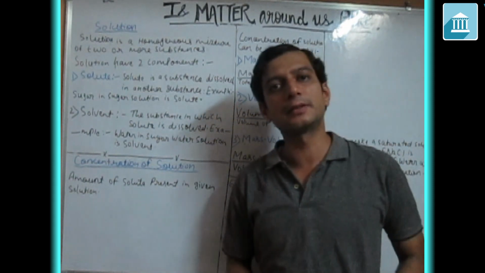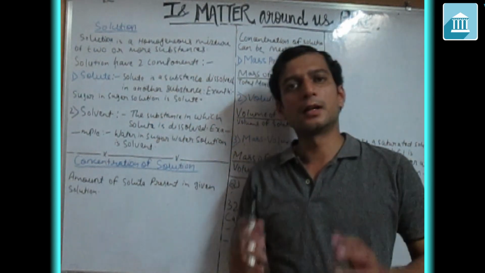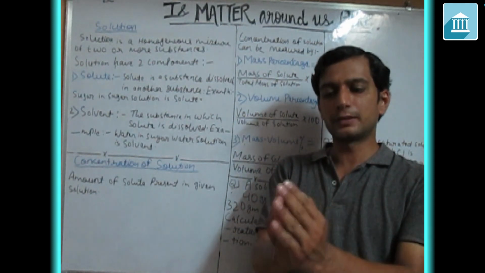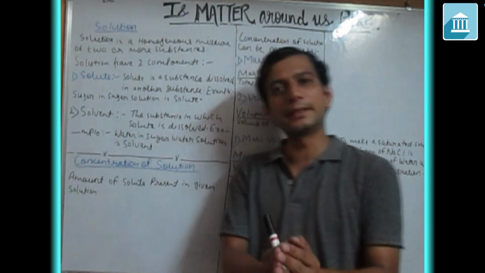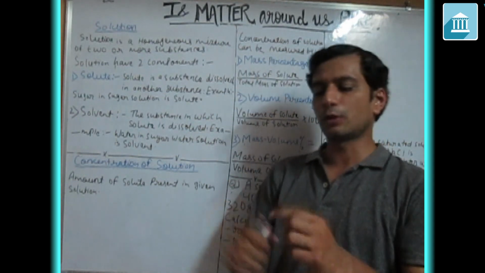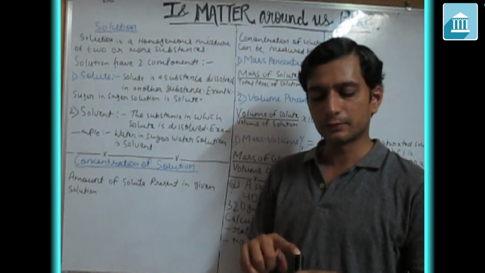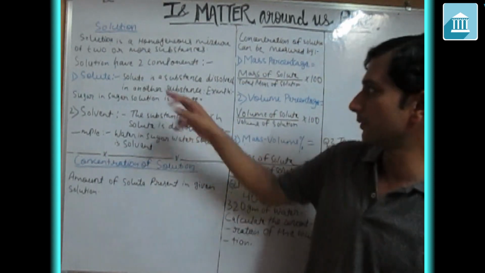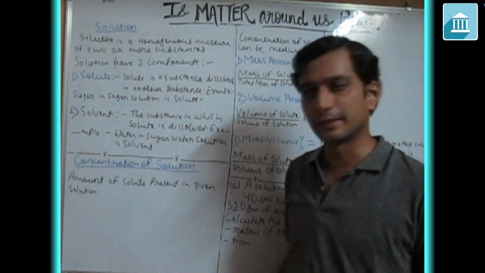We have seen in the previous class that in this type of mixture, from wherever you see the solution, you will get a uniform composition. Let's see an example so it is easily understandable.